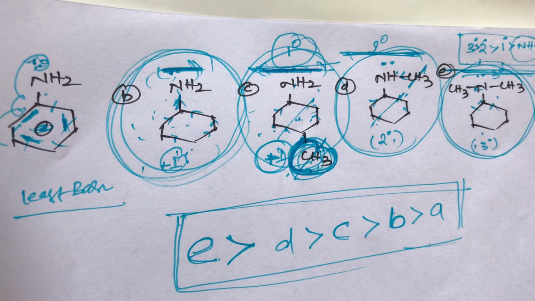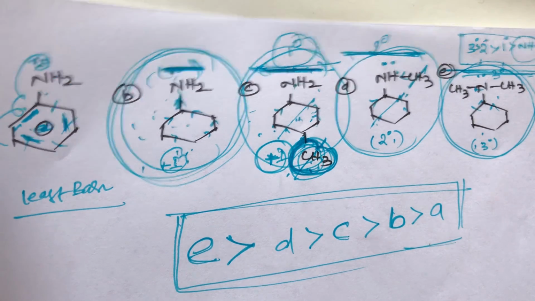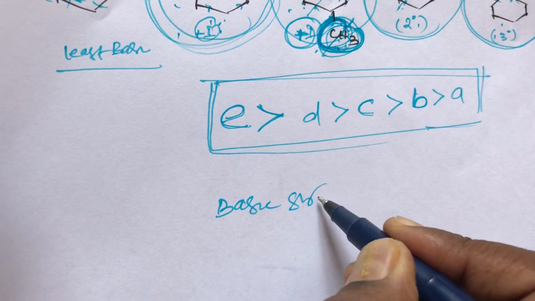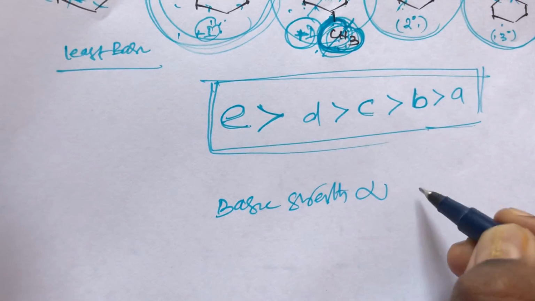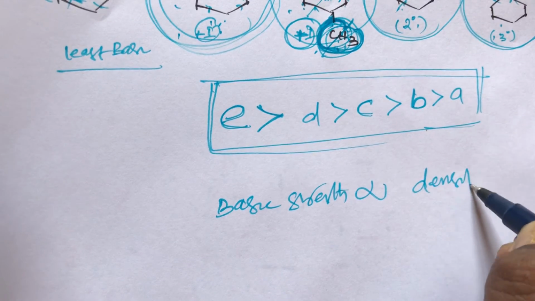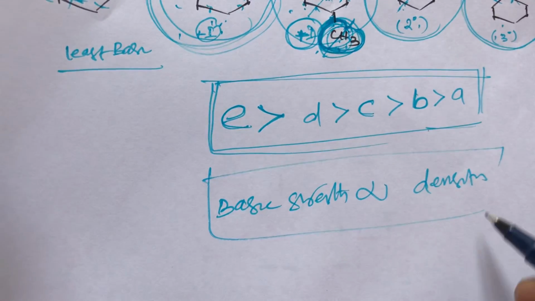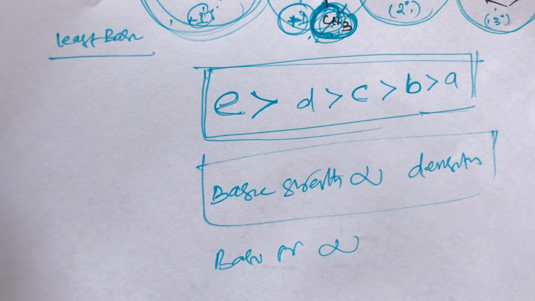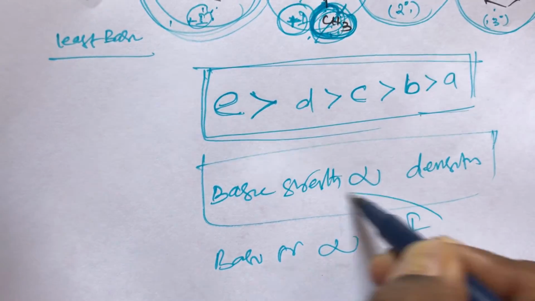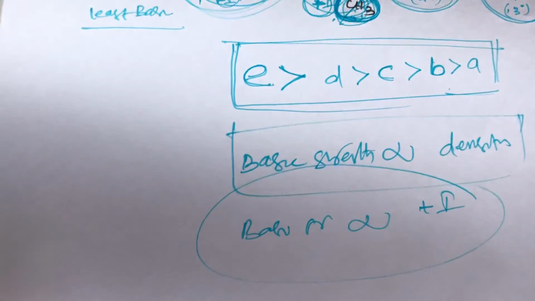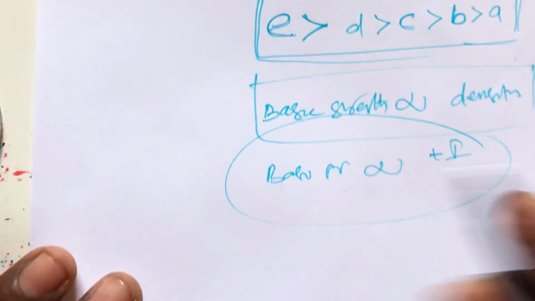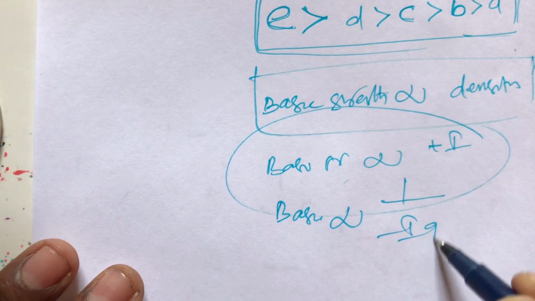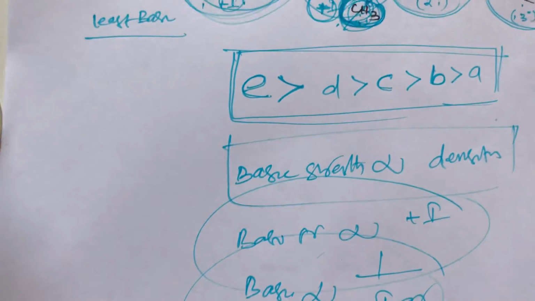This is a simple trick, student. Basic strength is directly proportional to the density on nitrogen, or basic strength is directly proportional to the plus I group. Or one more condition, basic strength is inversely proportional to the minus I group. These are the important conditions, student.